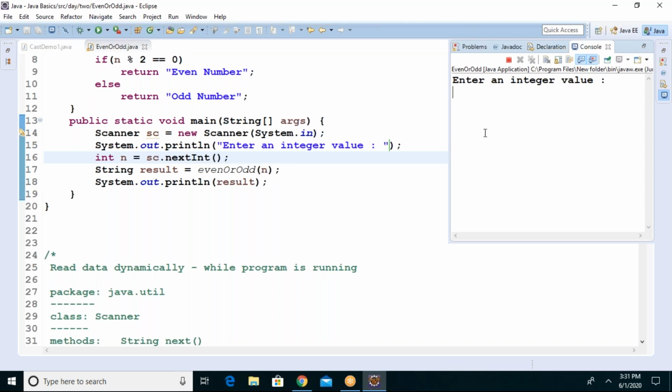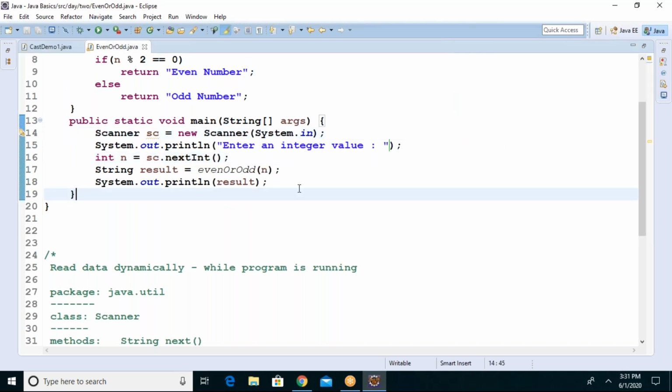Enter the integer value, and it is waiting for the input. I give 12. You got the answer. Now it's again asking for some other number, 8. So I'm not changing the values in my program, I'm changing them dynamically at the time of execution. This is the main use of the Scanner class.